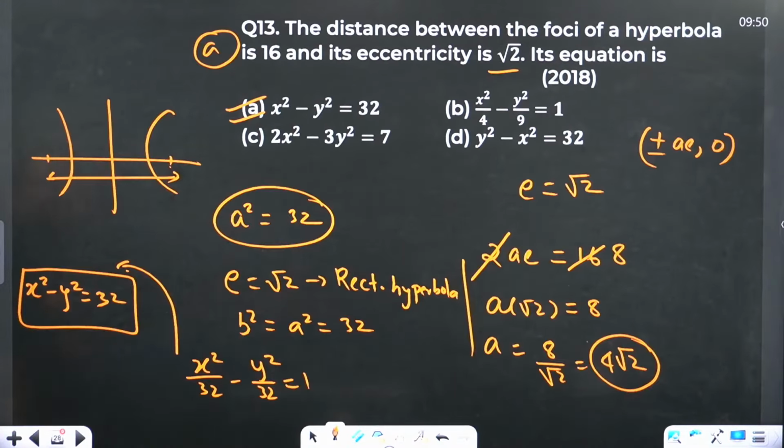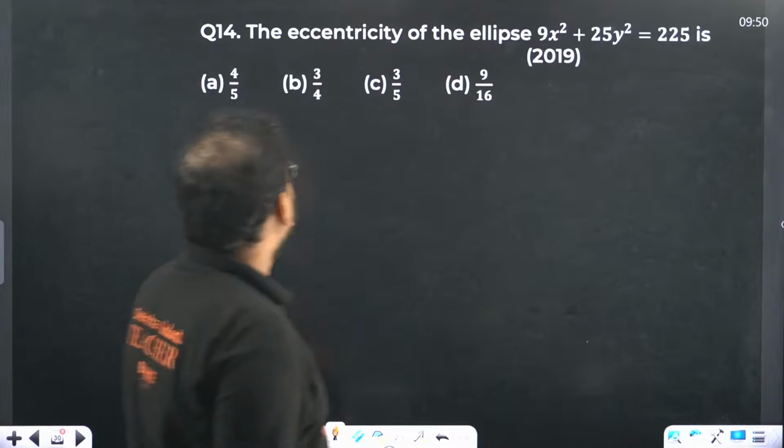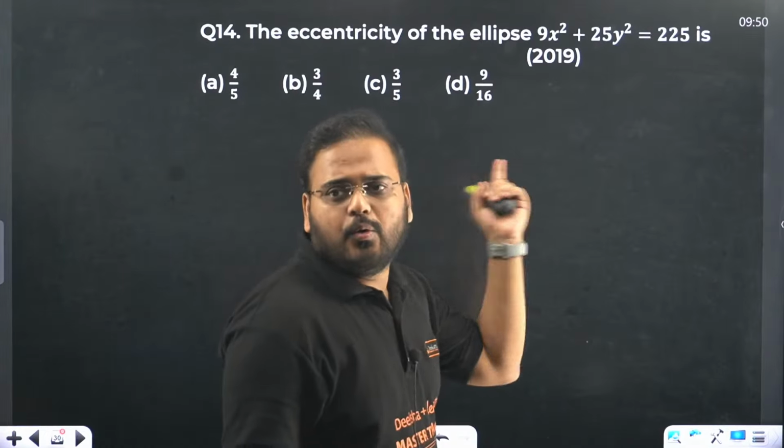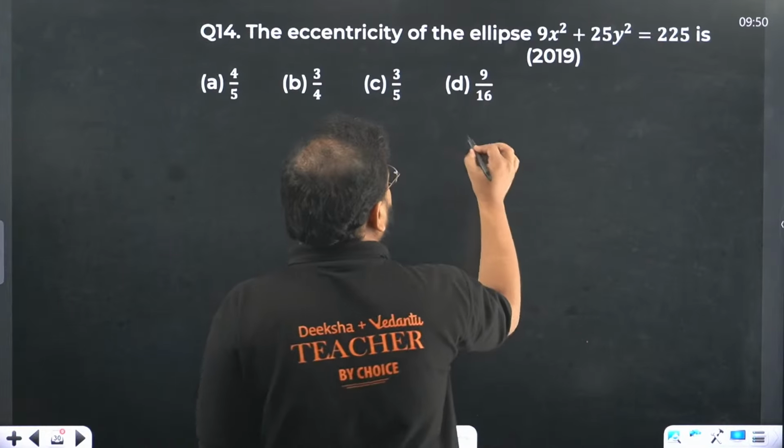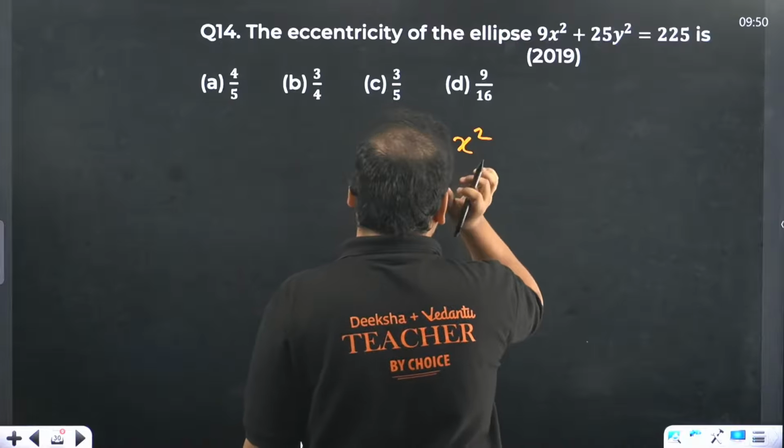Yeah. 14 now. Eccentricity of the ellipse. Who is giving me the answer? Come on. I just solved this question right now for all of you.